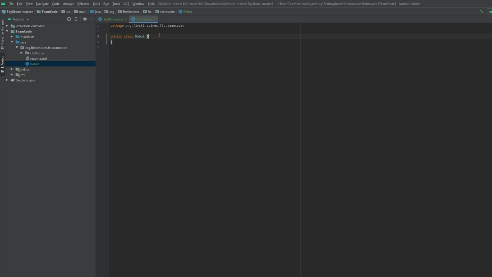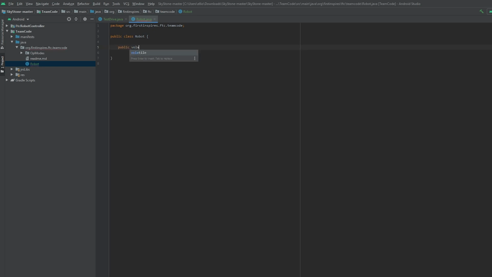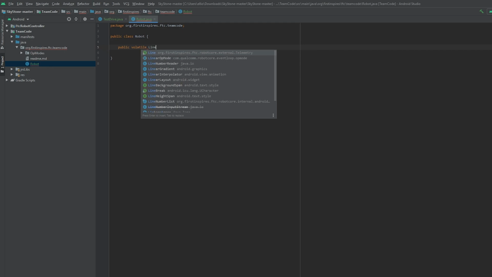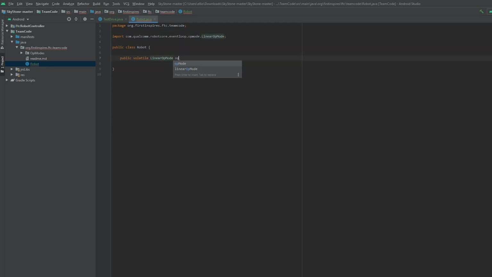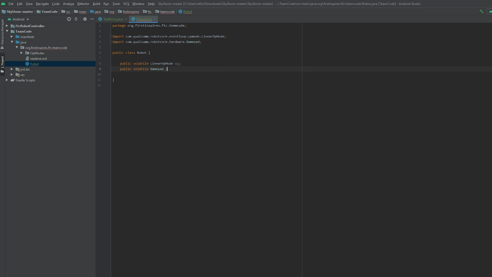We'll need the robot's OpMode, so public volatile LinearOpMode op. We'll also need our controllers, so add two gamepad objects. Public volatile Gamepad joy1, joy2.